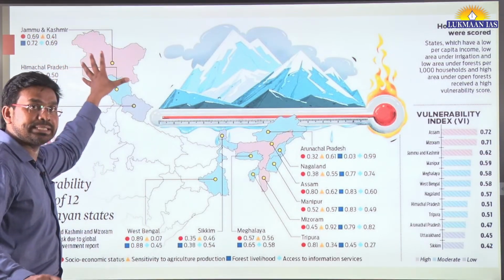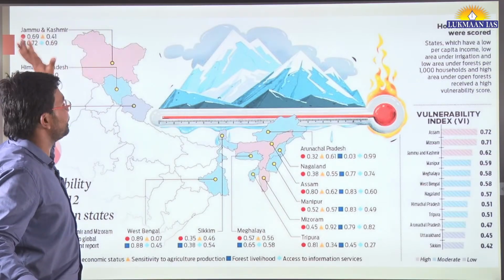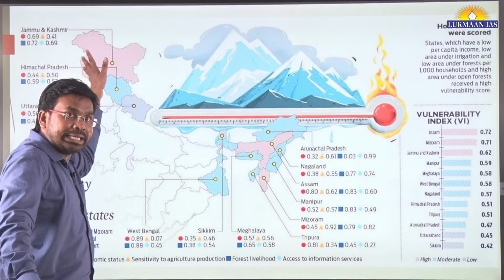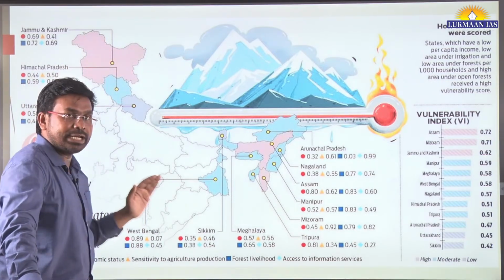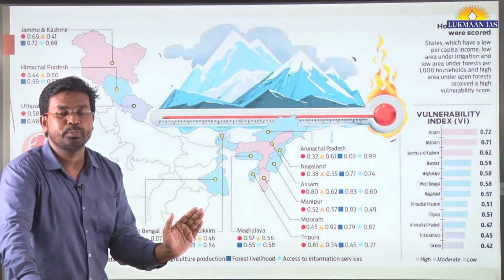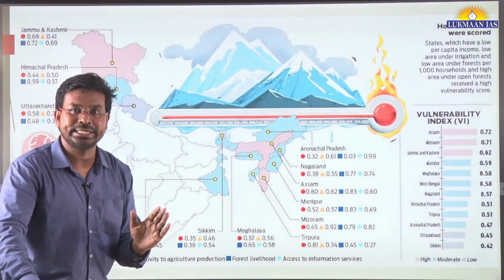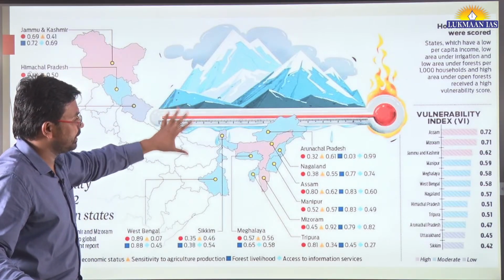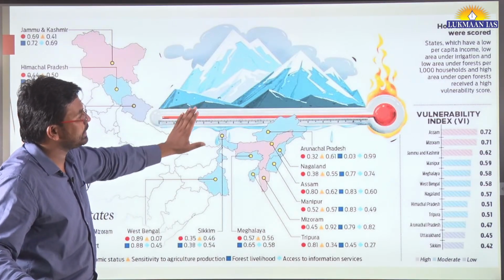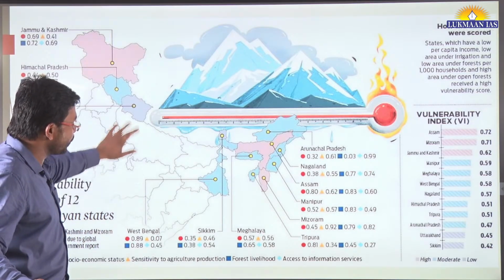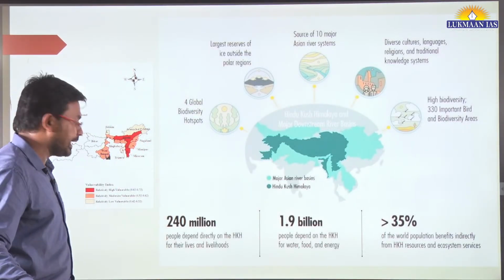So 12 Himalayan states means it considers Jammu and Kashmir as one of the states, because this image is old. Although politically Jammu and Kashmir has been divided into the Union Territory of Jammu and Kashmir and Ladakh, geographically nothing has changed. The same thing is still there. So you need to read this vulnerability index also.